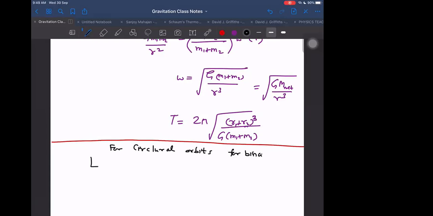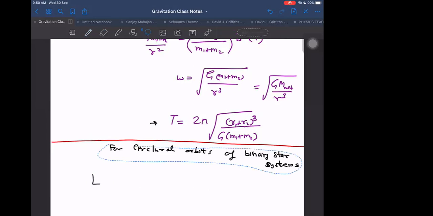And binary star system is, as the name suggests, both are stars. Even if they are not stars, they may be two planets or whatever they may be. But if there are two objects which are comparable in size, in general I will call it under the heading binary star system. We can say circular orbits. So for circular orbits of binary star system, what is the net angular momentum? Try to find it out.